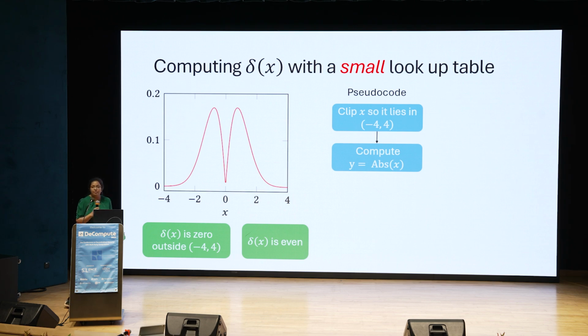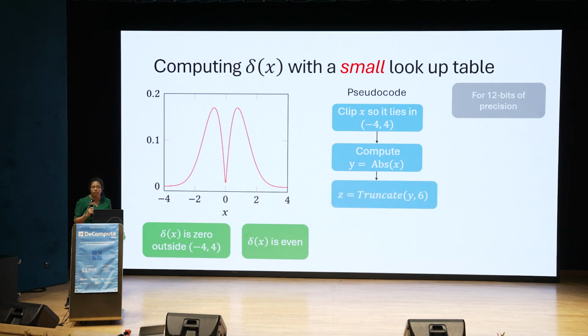And then we say that x is a fractional number. It has some integer bits and some fractional bits. In our case, x had 12 bits of fractional parts. We realize that not all 12 bits are critical for looking up a precise enough value of delta x. So we get rid of a few bits and retain 6 bits of precision in x. So we call this z, where we truncate x by 6 lower bits. And we're left with z, which lies between 0 and 4 now, and has 6 bits of fractional parts. So z has a total of 8 bits, and we can have a lookup table with 8 bits.